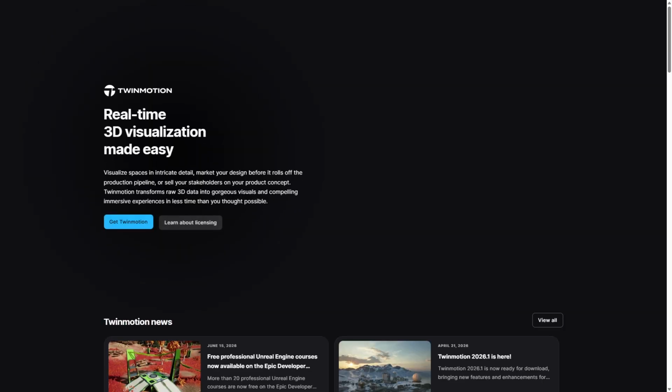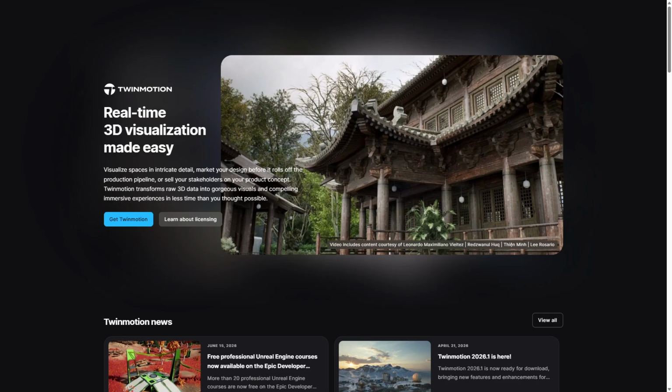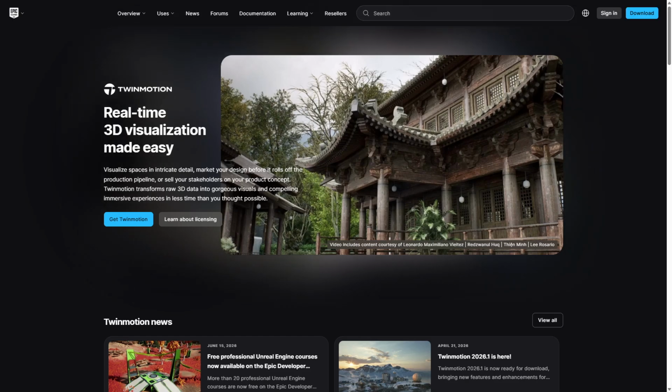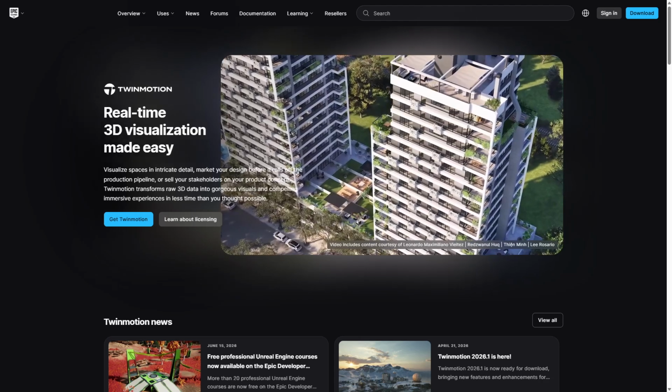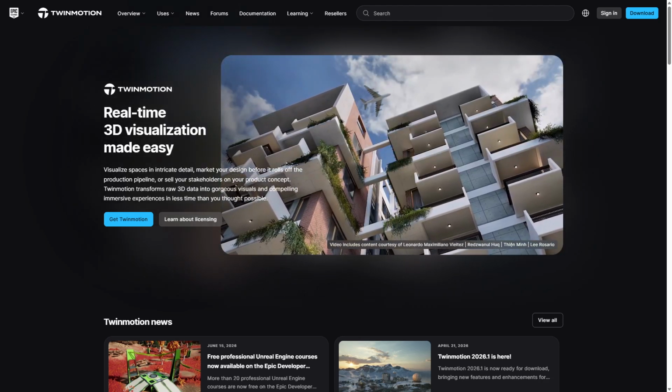Unreal Engine 5 is a high-end, fully programmable game engine, while Twinmotion focuses on fast, intuitive architectural visualization with real-time rendering and ease of use.